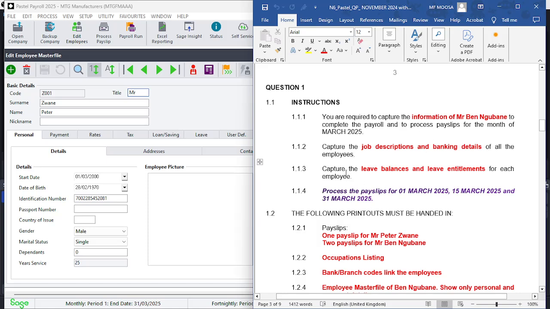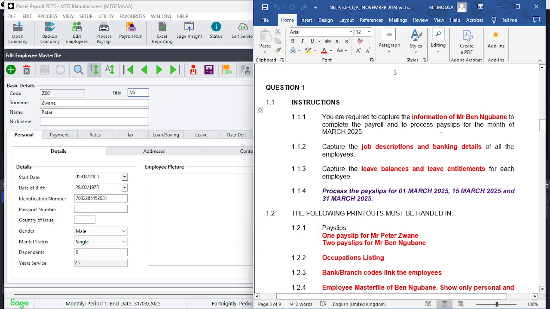You will need to capture the job description and banking details of all employees. In other words, in this instance, it's Mr. Ngubane, who is a new employee, and Mr. Swane. So there are these two important aspects that need to be covered here: job description and banking details, as well as leave balances and leave entitlement. And thereafter, you can then proceed to make your changes to your transactions.